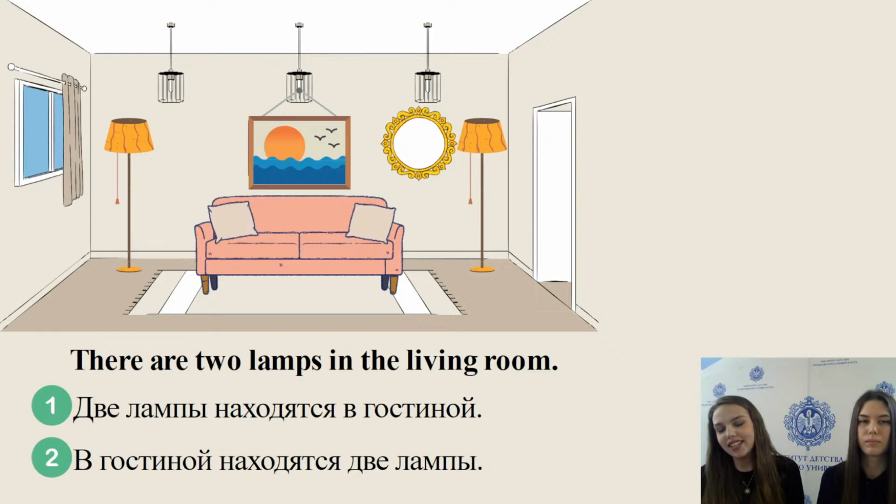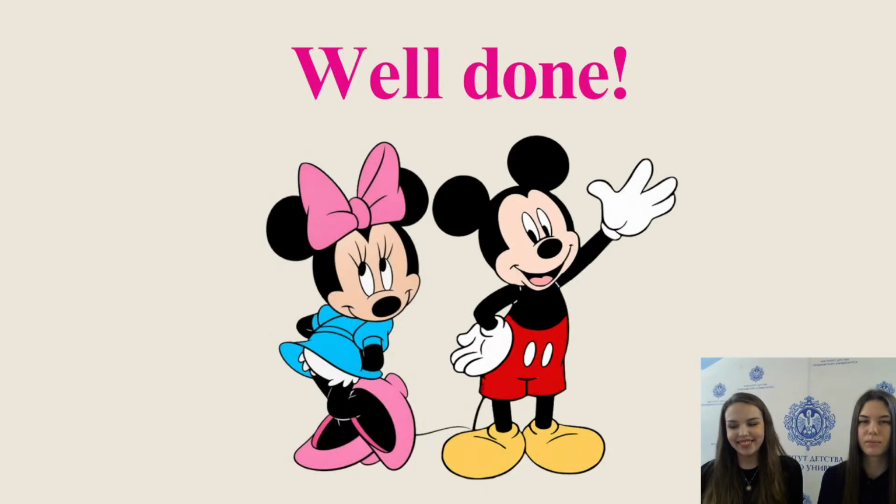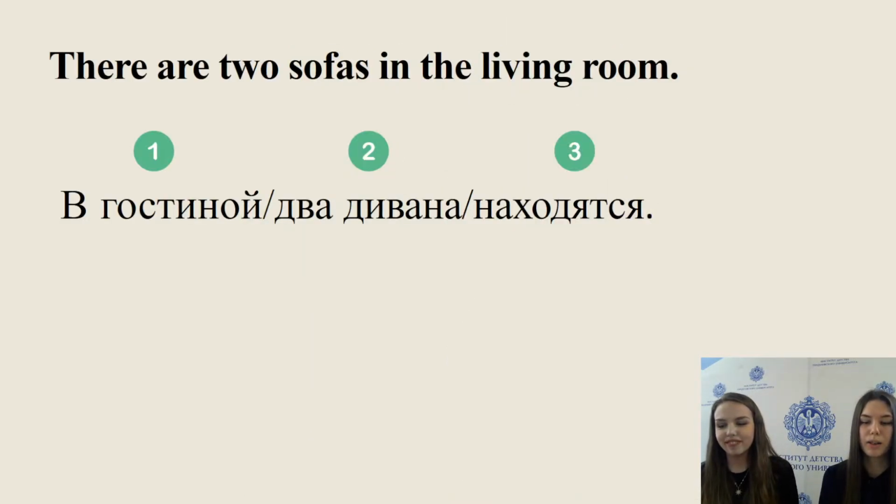Please choose the correct answer and write it in the chat. There are 2 lamps in the living room. You are right, it's number 2. В гостиной находятся 2 лампы. Well done! And now, children, please put the numbers in the correct order. There are 2 sofas in the living room. Please put the numbers in the correct order.